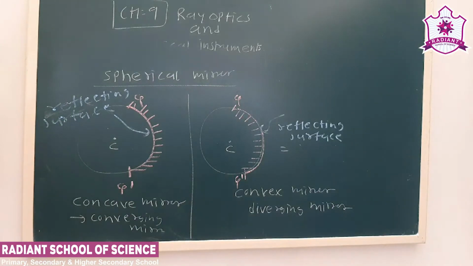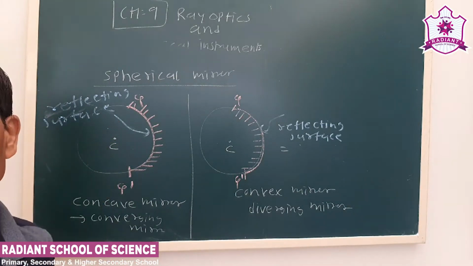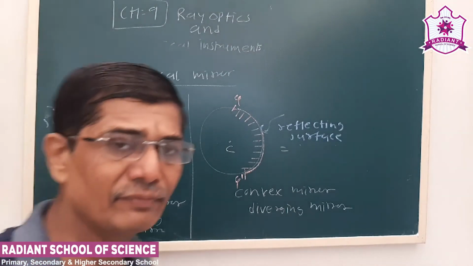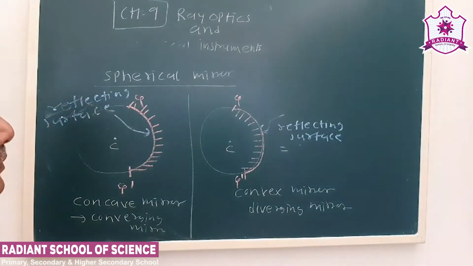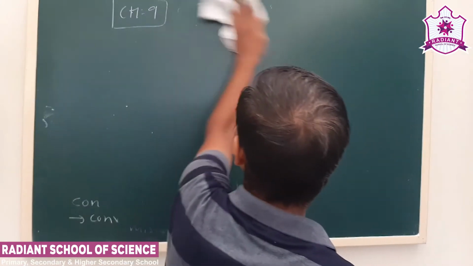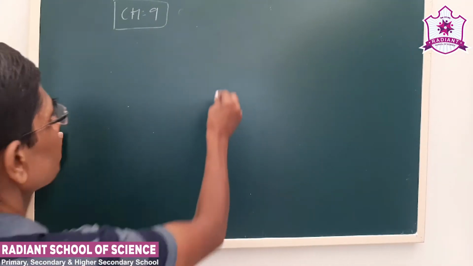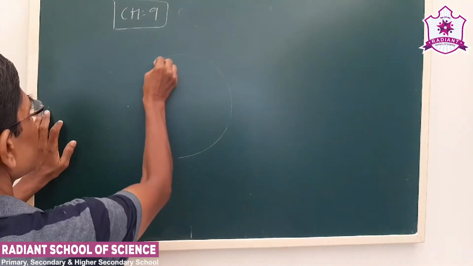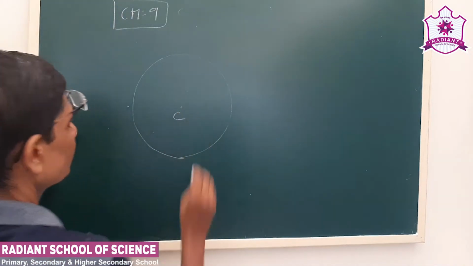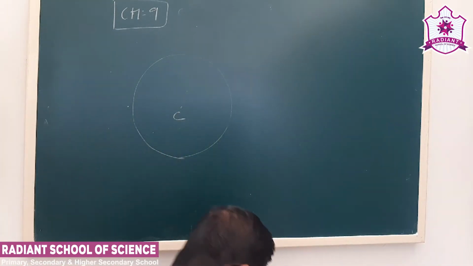Now, basically we have to study two types of mirror. One is a concave mirror, that is a converging mirror, and a convex mirror is a diverging mirror. Next, we have to be familiar with the terms associated with a spherical mirror. Let us say this is an imaginary sphere. From this, the mirror is cut. Now, this QQ dash.